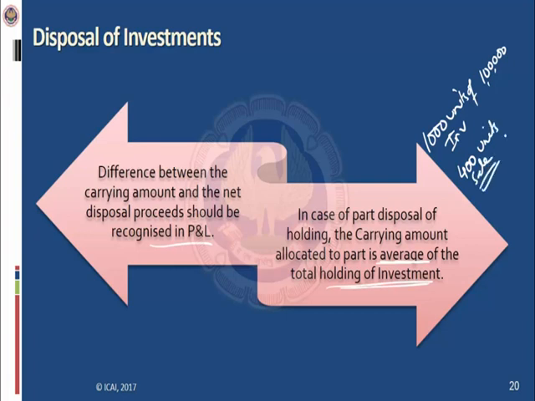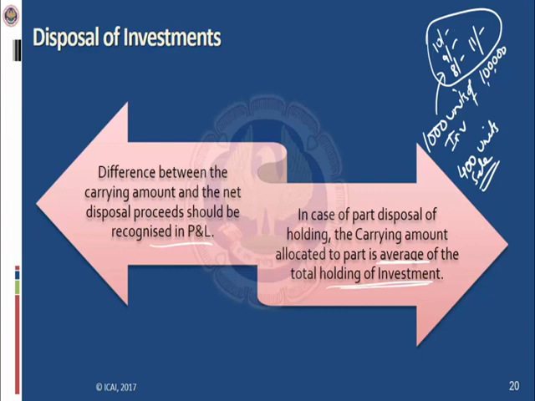This 1000 units has been acquired at different rates, let's say at the rate of 10 rupees, 9 rupees, 8 rupees, 11 rupees. So this total is a summation of securities purchased at different times at different rates.